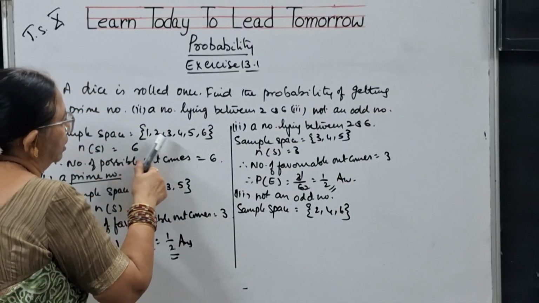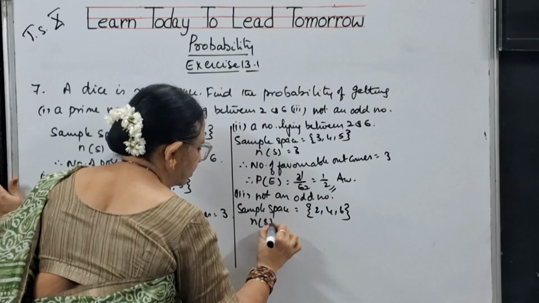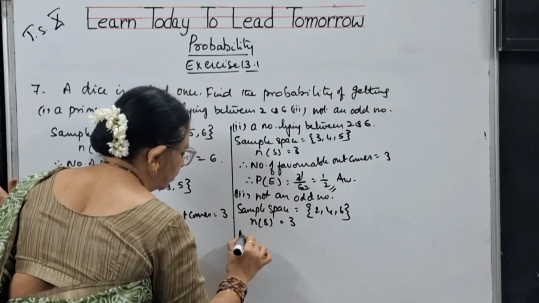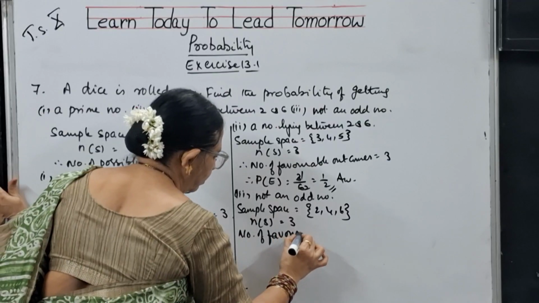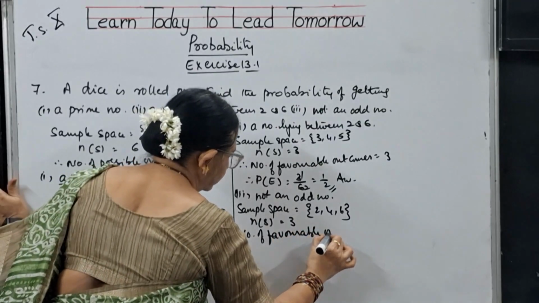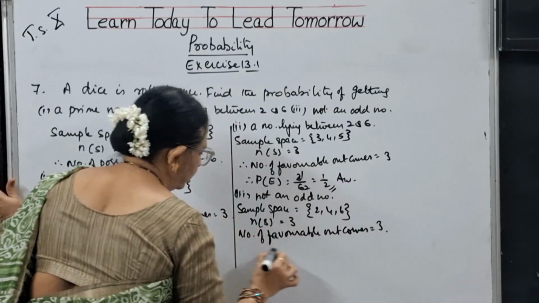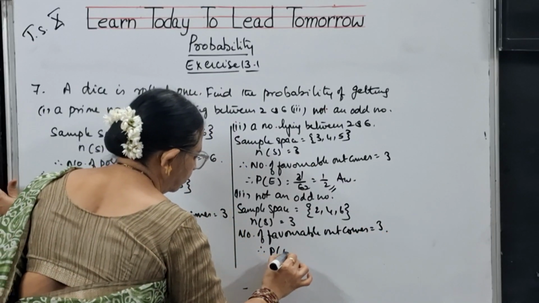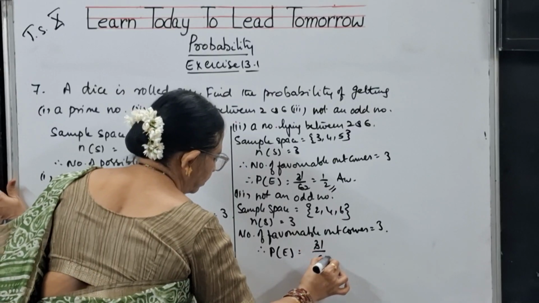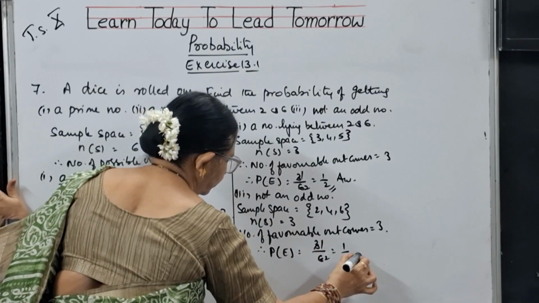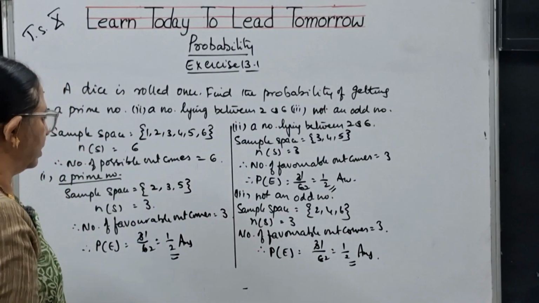The remaining 1, 3, 5 are odd numbers. So, n of S is equal to 3. So, the number of favorable outcomes is 3. Therefore, the probability of the event is again 3 by 6, that is 1 by 2. So, in all the cases, we got 1 by 2 only as the answer, children.